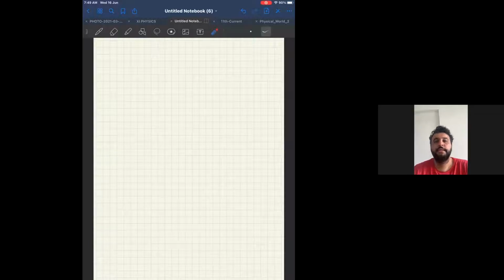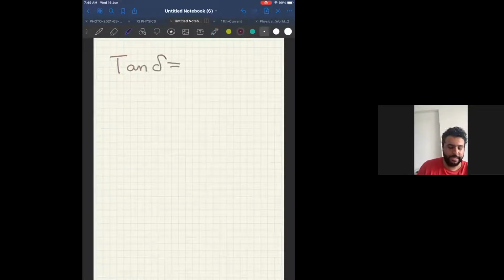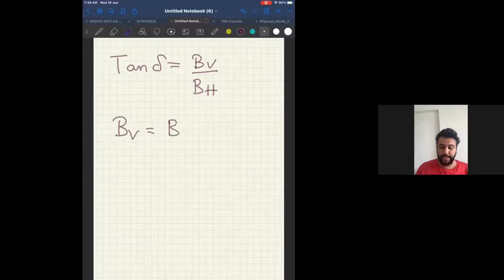We don't need to draw the diagram, only the definition: angle between magnetic meridian and geographic meridian. And in 11th standard, we had something called the angle of dip also. Tan delta is equal to BV by BH. Remember this? And I told you at the equator, vertical component is 0. At the pole, horizontal component is 0. These are 11th standard notes.